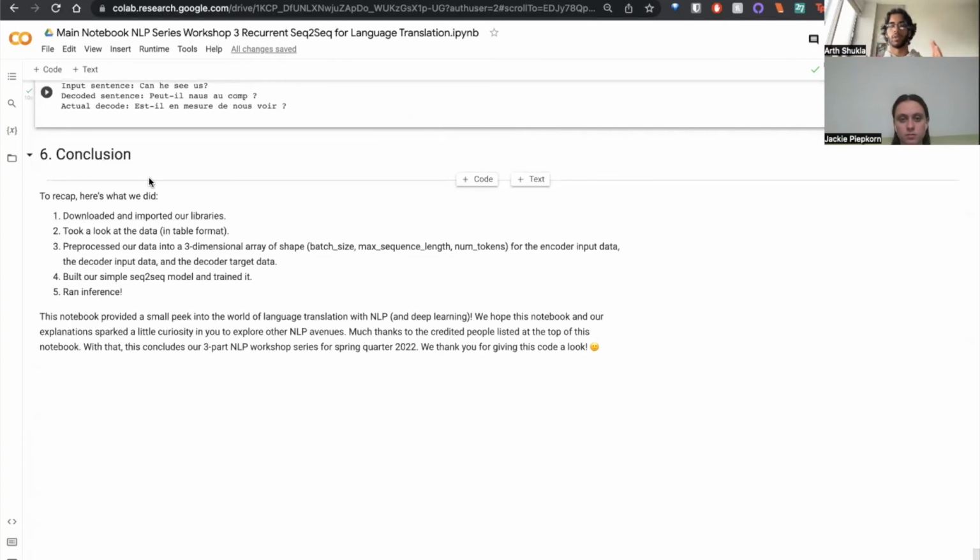So to conclude, let's sort of recap everything we did. First, we downloaded and imported our libraries, took a look at the data. We then chopped it down to only 10,000 elements, mainly because of Colab's RAM limitations. We pre-processed our data into a three-dimensional array. That array was then used to train our model. Our model was built on a sequence-to-sequence architecture, which had an encoder and a decoder. In this case, we're using an LSTM. We trained our model, and then we ran inference on it.